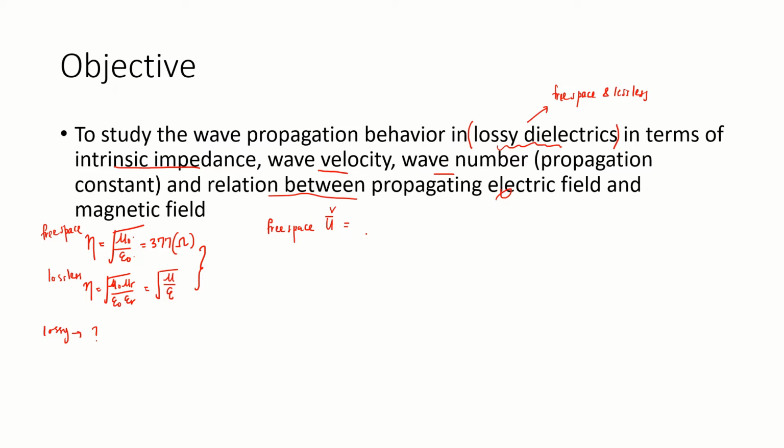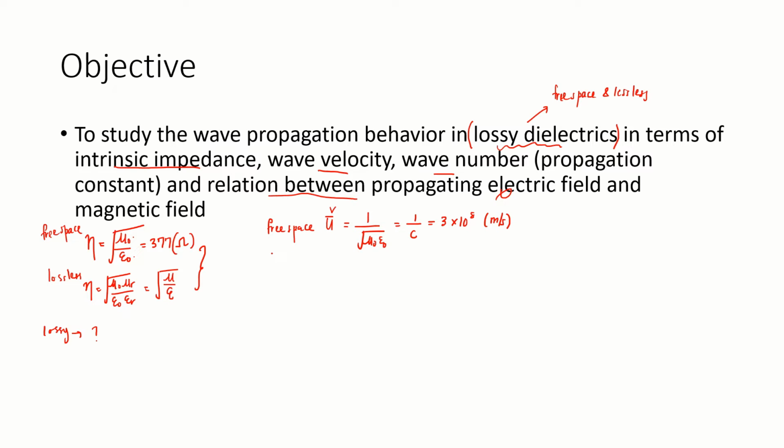You can use either one. For free space the velocity is constant and is given as 1 over the square root of mu naught epsilon naught, which is also known as the velocity of light, 3 times 10 to the power of 8 meters per second.